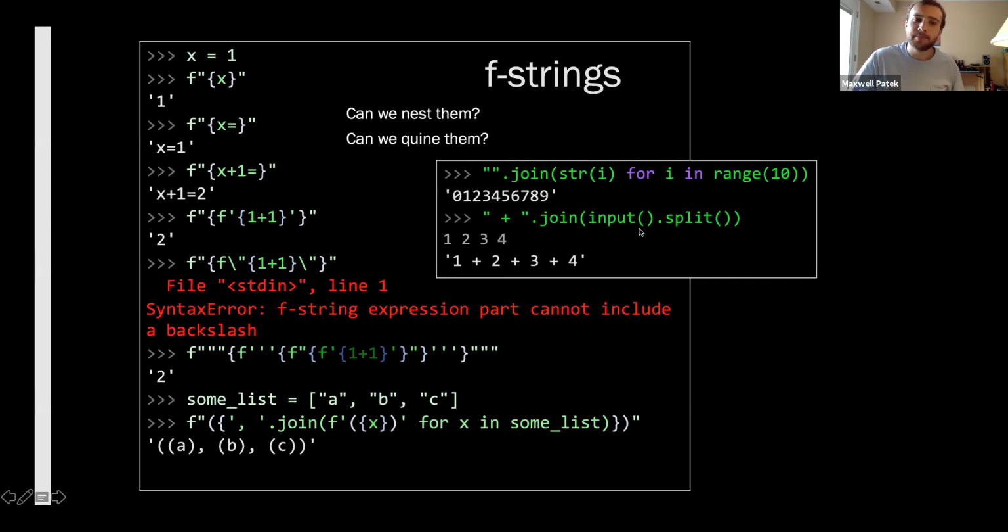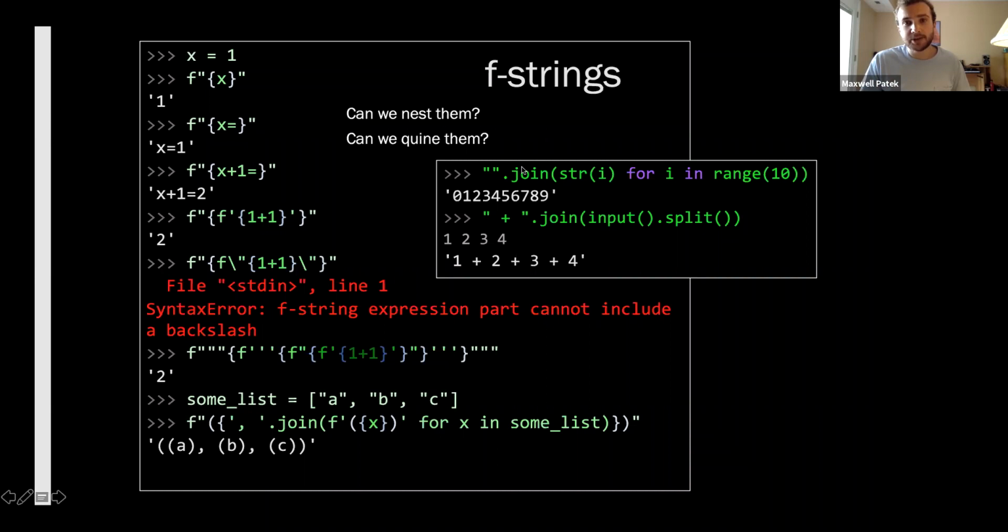So string.join, format strings, technically none of this is metaprogramming because it's just building strings. But as you can see here, look at these strings we've built: parenthesized expressions, comma separated, a bunch of numbers added together. These are features that are really useful if you want to do code generation, because often you find yourself wanting to combine multiple things and you don't know how many of them there will be. Or you find yourself wanting to insert many values, but also with parentheses to make sure that everything checks out. So these are all features that aid in code generation.